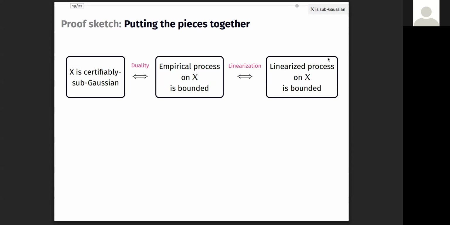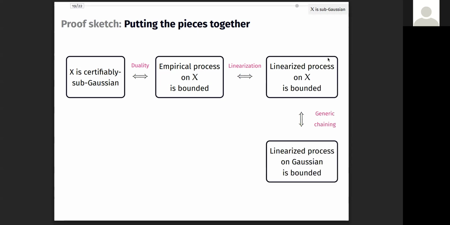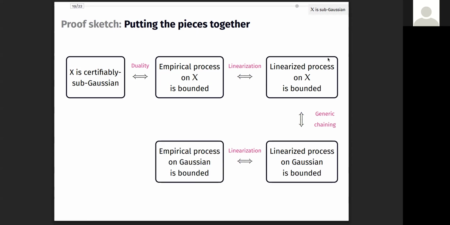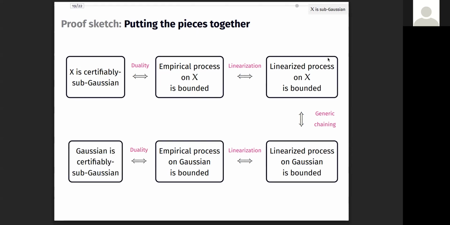We then linearize this process and apply generic chaining to replace sub-Gaussians with Gaussians. Next, we reverse the reasoning for Gaussians, following the same argument as before. Since we already know that Gaussians are certifiably subgaussian, this gives us the final result that every subgaussian is also certifiably subgaussian.